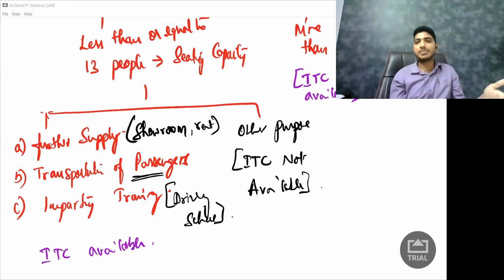So is it for further supply? The answer is no. I'm not selling it to somebody else. I'm not giving it on rent to somebody else. Am I transporting passengers? I am not an Uber or Ola guy. I am just transporting myself.